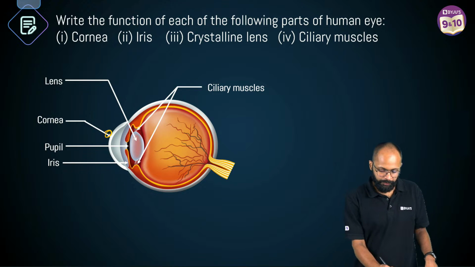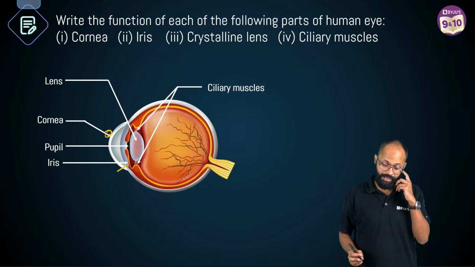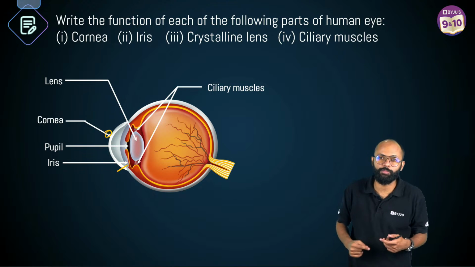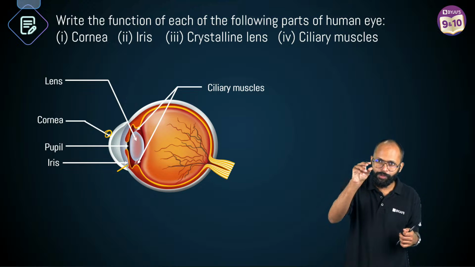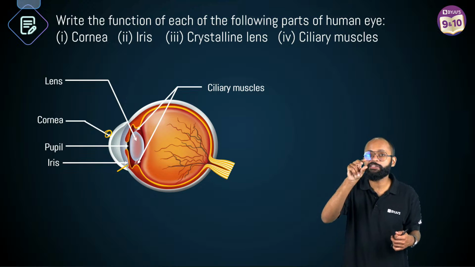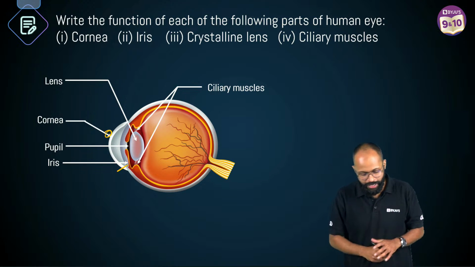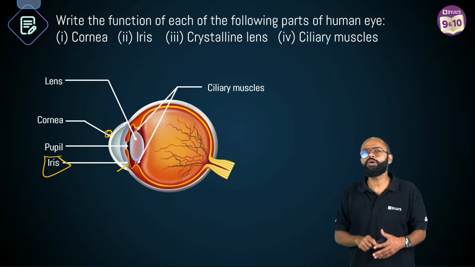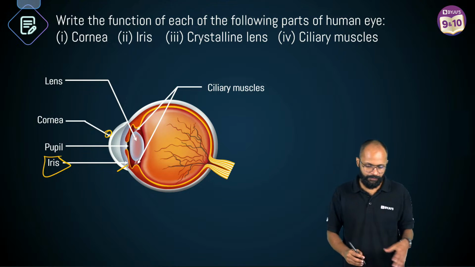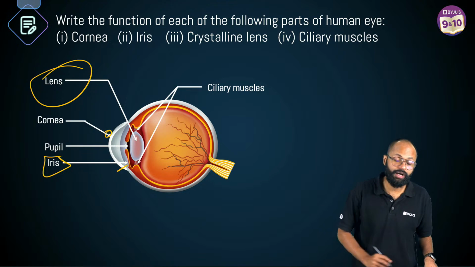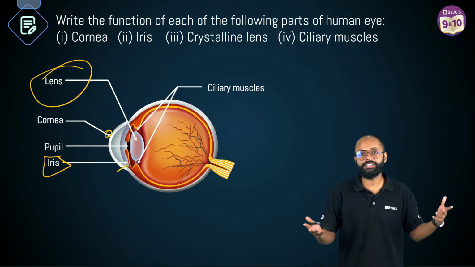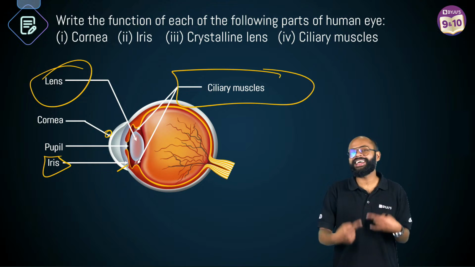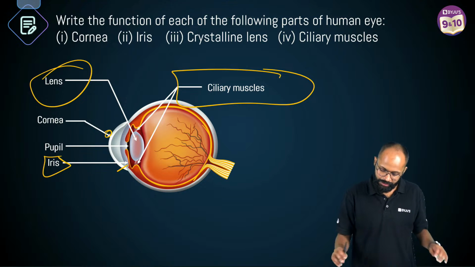Fine. उसके बाद we have iris. Iris is what? It is the set of muscles which is changing the size of pupil. Right? This hole can become big and small. How? Because of muscles. Which muscles? Iris, right? So iris is colored, इसका और भी काम होता है. One of the functions is to change the size of pupil. Fine. Then we have the lens. अरे वाह, lens तो बहुत जरूरी है भाई. It is converging the light. Then we have ciliary muscles. These are changing the size of the lens. And then we have retina. ये तो जरूरी है. ठीक है?